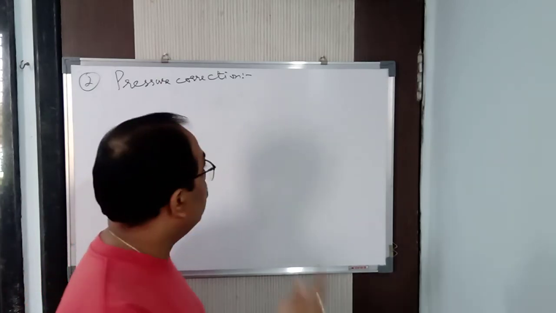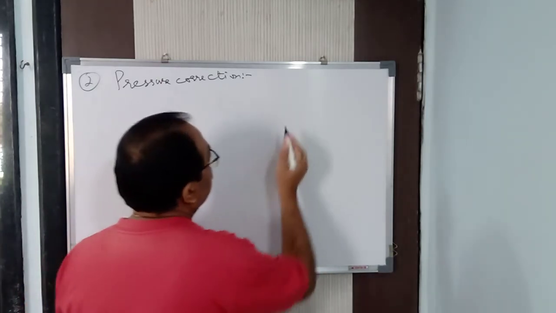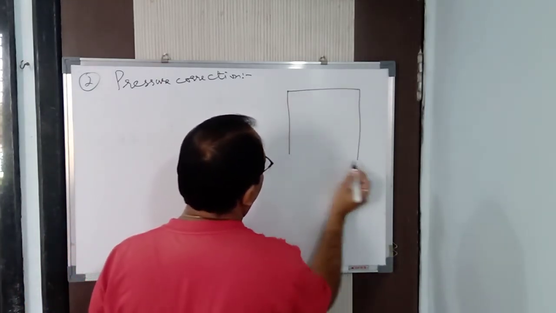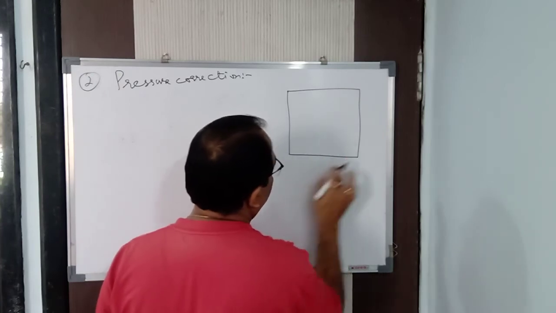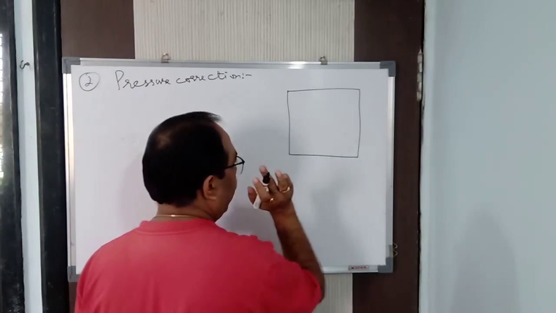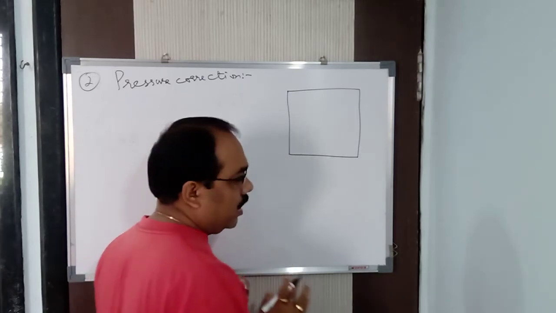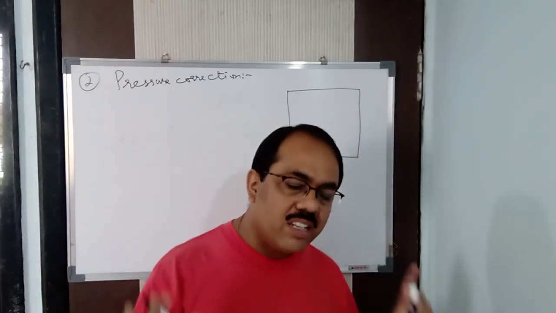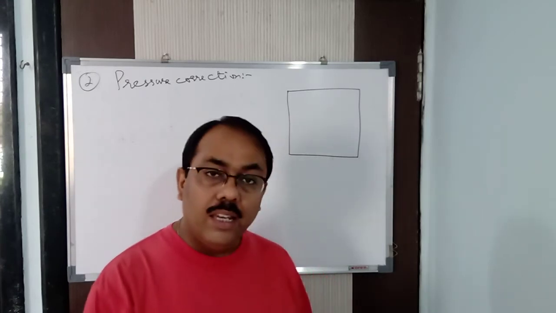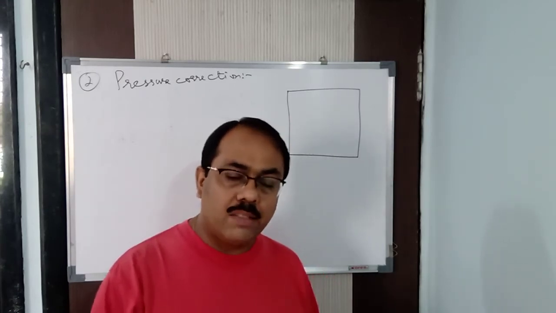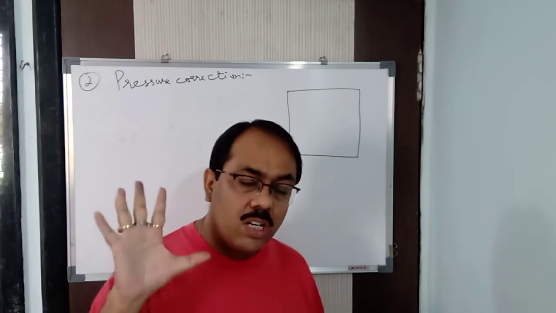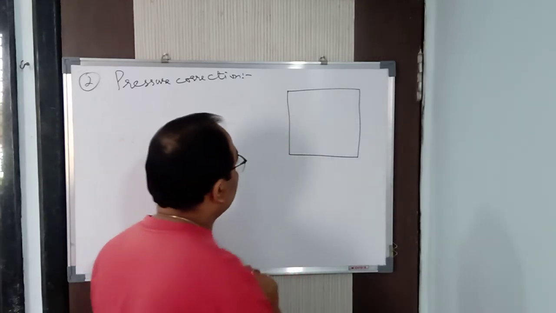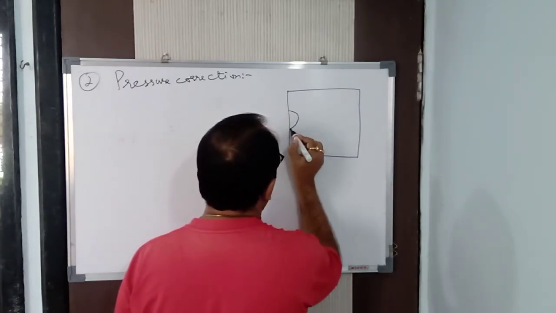One is your volume correction and the other is your pressure correction. Now see, generally what is being said in the kinetic molecular theory is that the gas molecules exert pressure on the walls of the container, and that is the total pressure exerted by the gas molecules present inside the container. It says that the gas molecules exert pressure on the walls of the container.